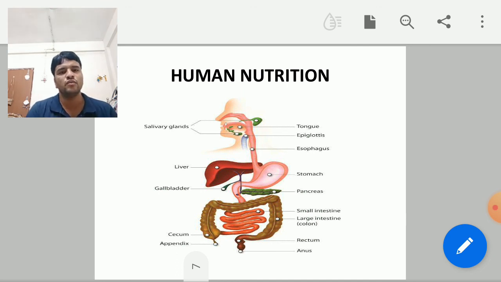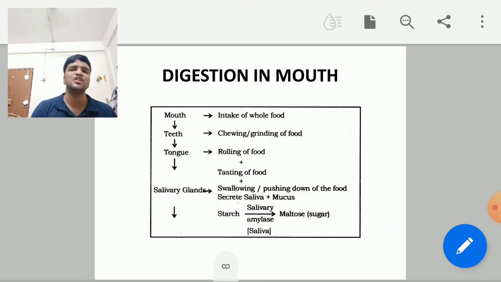First of all we will talk about ingestion. Ingestion takes place with the help of the mouth, teeth and tongue. When the food is taken in with the help of hands, the food is cut into fragments with the help of teeth, and it is mixed with the help of the tongue, and now the digestion process starts. How it starts, we'll see. So digestion in the mouth: the mouth takes in whole food, then the teeth will chew and grind the food, and the tongue will mix the food.